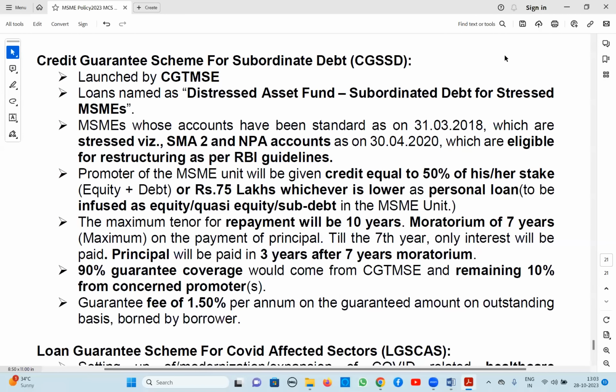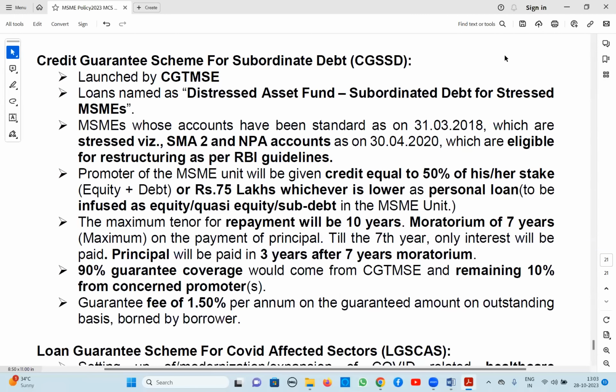Here, what is the quantum? Maximum 75 lakhs or 50% of equity requirement. Because the guideline is that the party's own money should be 50% in margin and 50% they can raise outside. Same norm here. Maximum 50% of his requirement we will give, with a maximum of 75 lakhs. Here repayment is 10 years. For the first 7 years they need not repay, only interest they have to pay. For the remaining 3 years they have to repay principal in installments. This is the scheme, distressed asset fund, subordinated debt.